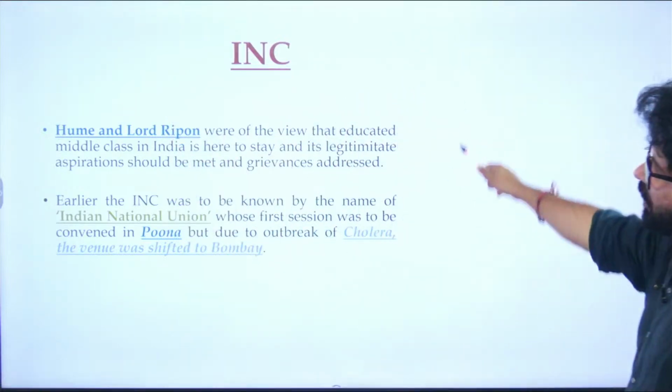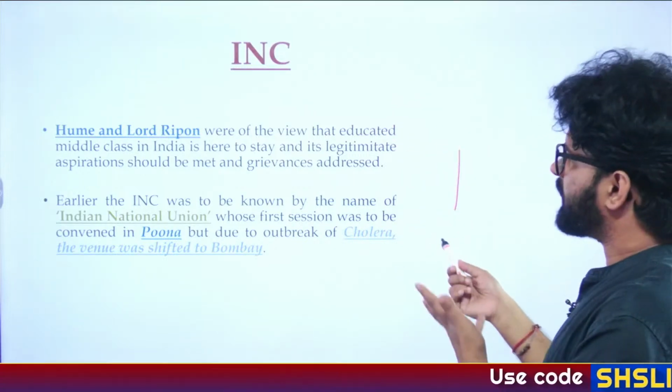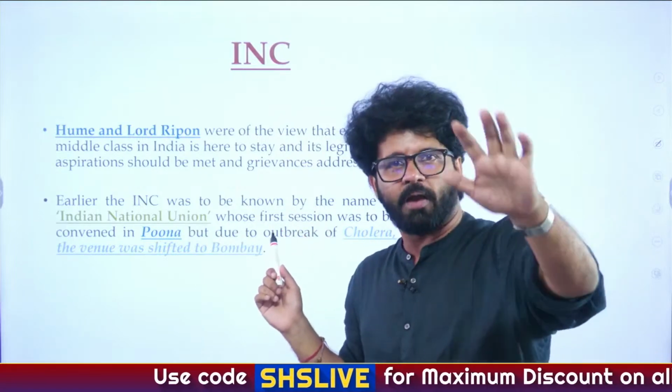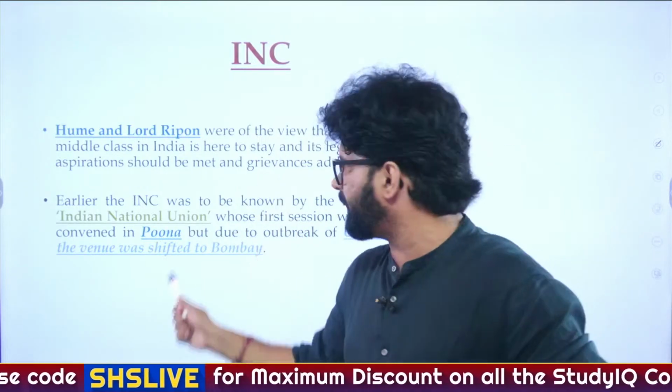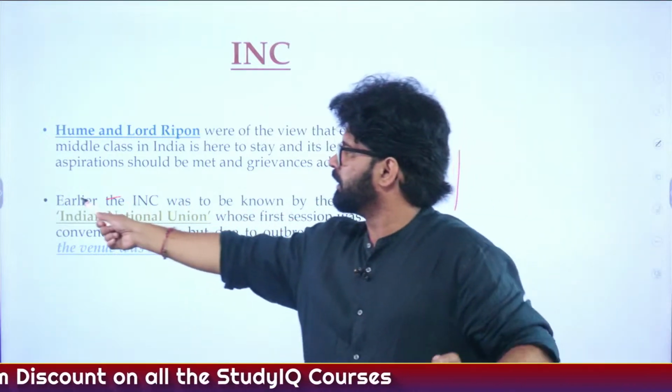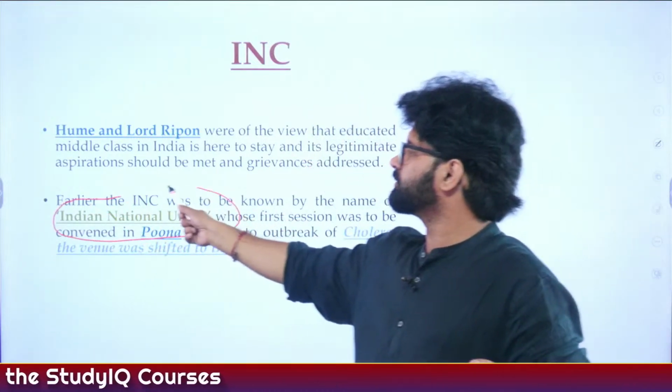So Indian National Congress here. It was earlier supposed to be named as Indian National Union. It was supposed to have its first conference not in Bombay but in Pune, but some plague happened. So all these things, keep it in mind. This is important. Which organization was earlier supposed to be known as Indian National Union? The answer is Indian National Congress.